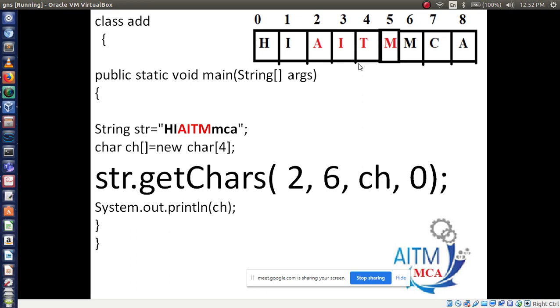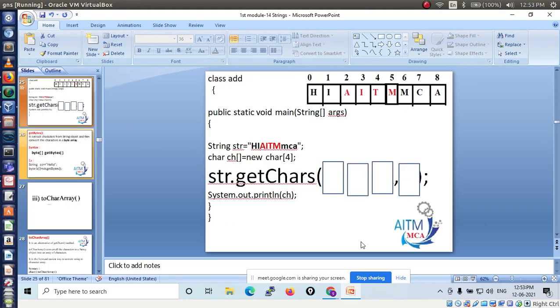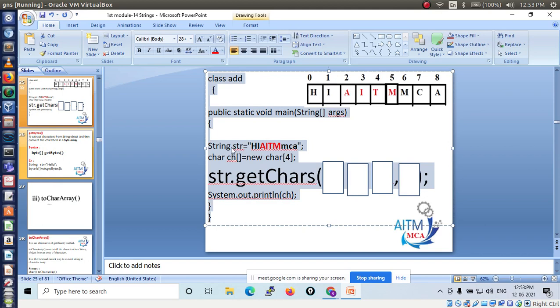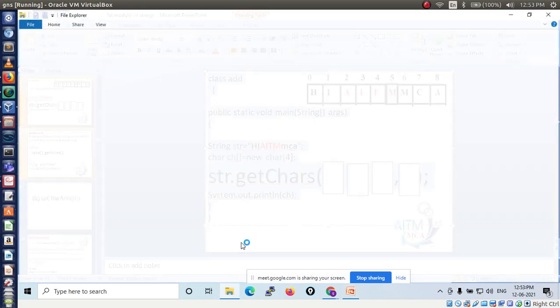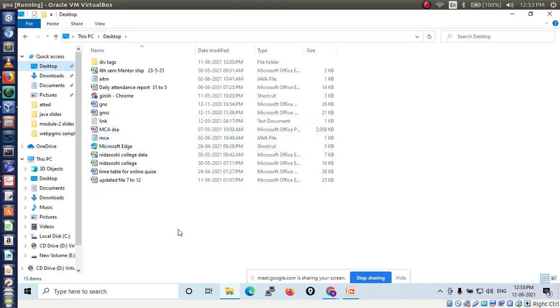Now, we'll take another way. Wait just a minute. It will only print from the starting index to the last index, not different strings. Remember this point. It will not print different indexes. From the starting index to the last index only it will print.